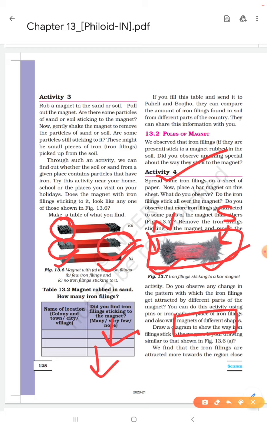So you will find the particles will be attracted toward the corners, maximum in the corners, and these corners are called poles. One is called north pole and another is called south pole.